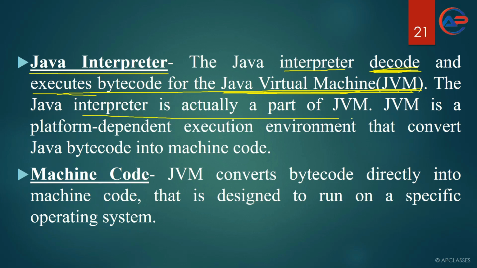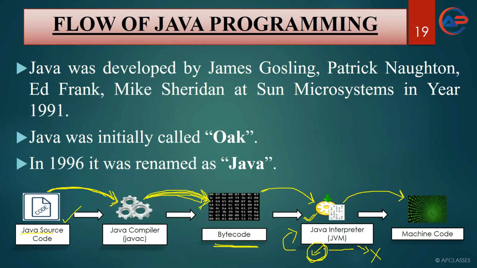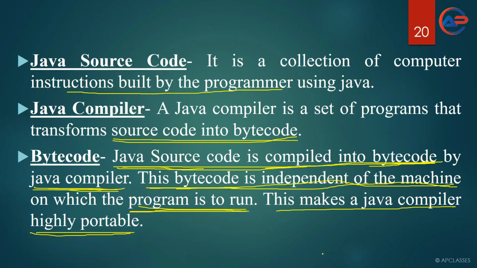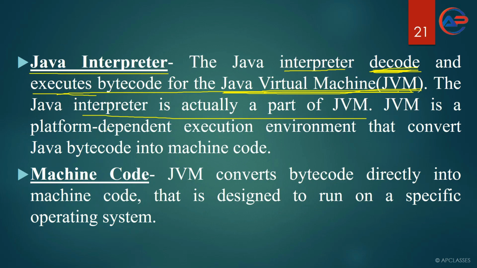Then the Java interpreter is actually a part of JVM. As we discussed, the Java interpreter and the JIT compiler, the just in time compiler, both are part of JVM. We are not discussing anything about the JIT compiler here. So the Java interpreter is a part of JVM, the Java virtual machine.